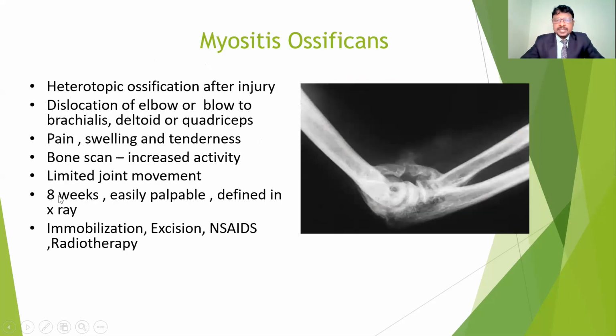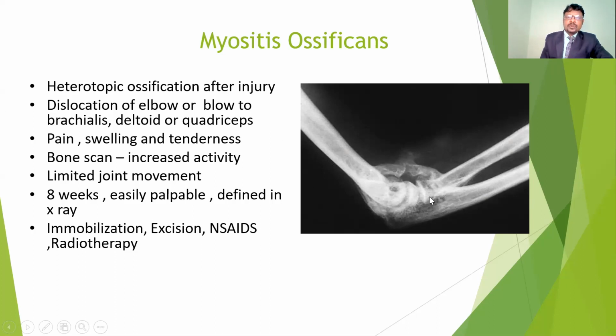Another complication is myositis ossificans. Myositis ossificans is most commonly seen in those who have injuries around the elbow joints. It is nothing but heterotopic ossification, that is, new bone formation. So extra tissue develops around the elbow joints because of improper movements or improper immobilization of the joints. Most commonly it is in the elbow region.